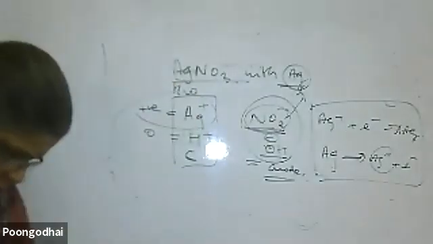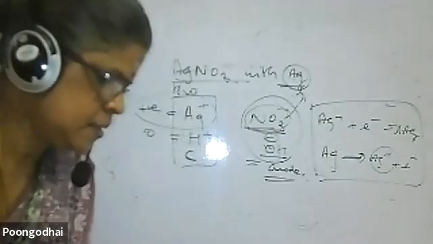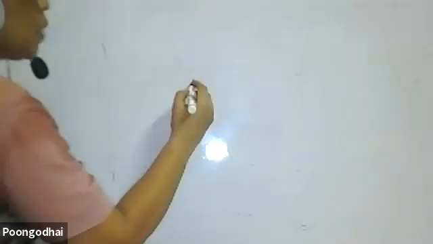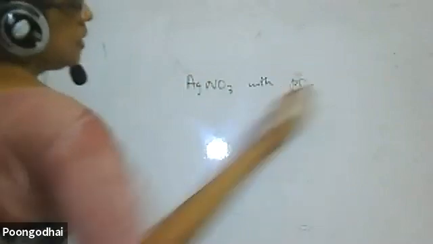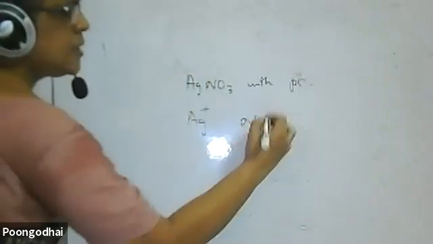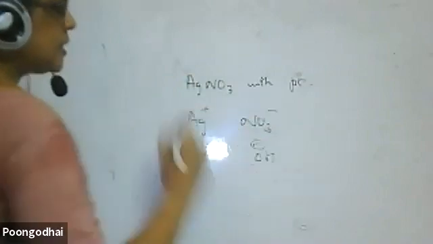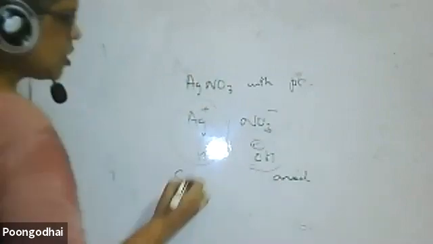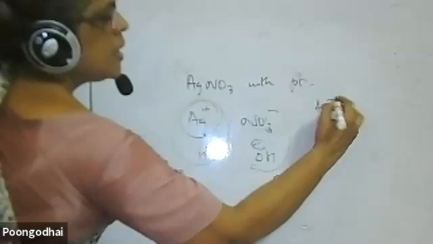Next, aqueous solution of silver nitrate with platinum electrodes. Platinum is an inert electrode. So what will happen? Silver nitrate gives Ag plus and NO3 minus, then H plus and OH minus. Cations go to the cathode, anions to the anode. At the cathode, Ag will get discharged. So Ag plus plus electron gives Ag.